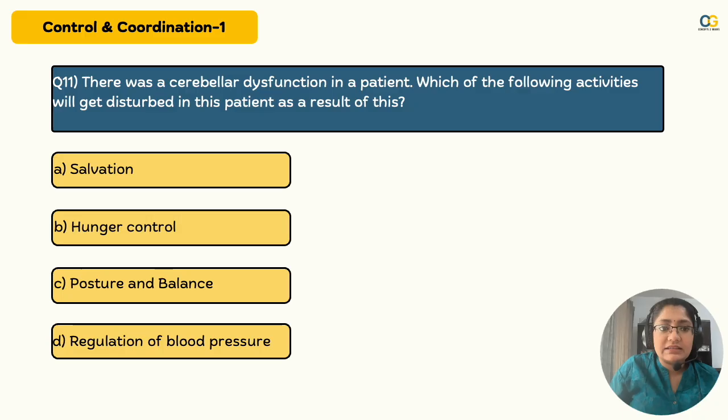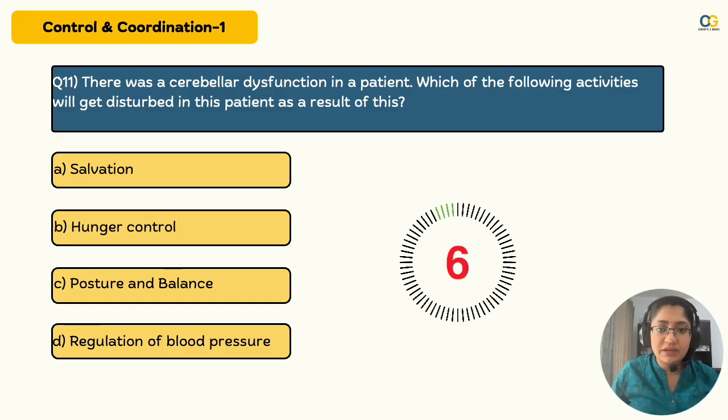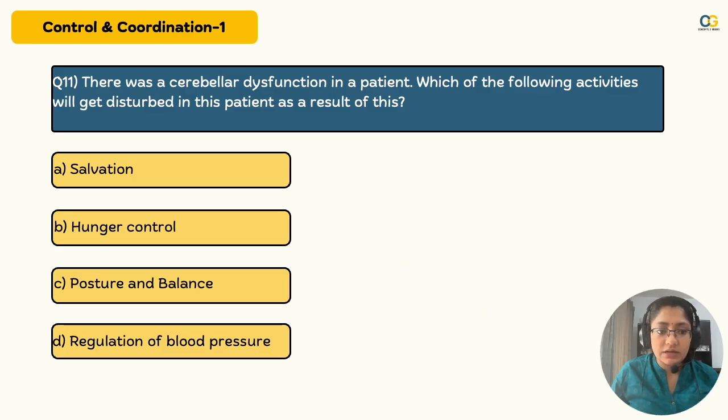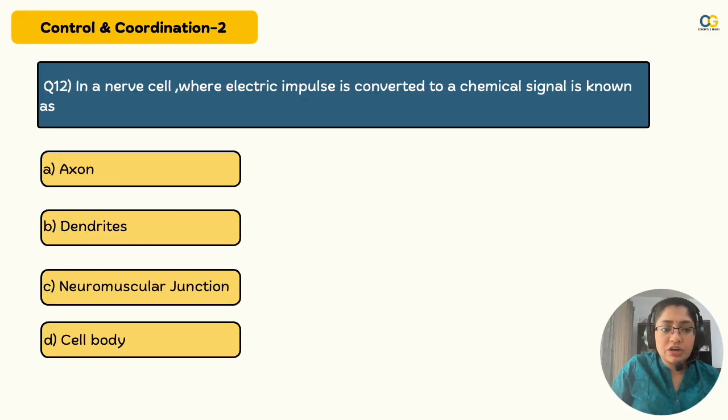First question. There is a cerebral dysfunction in a patient. Which of the following activities will get disturbed in this patient as a result of this? Think what is affected and what would be disturbed with that affected. Yes, posture and balance, because cerebellum is affected and that controls posture and balance. Perfect. You've studied really well for this exam. Moving on to the next question.